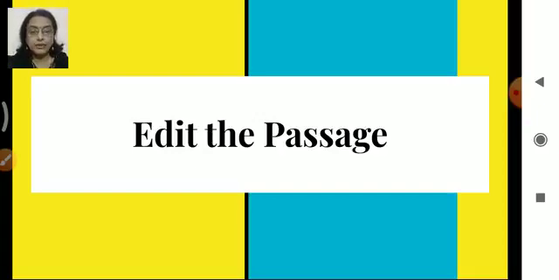Now, if you remember during the composition period, whenever we write any writing skill part, once we have done it, I always insist that you revise it and find out the errors, right? So that it will be presentable, so that others can read it without any problem. So here, when you revise it, what do you actually do? You check whether there are any spelling mistakes or grammatical mistakes, isn't it? So edit the passage is nothing but finding out the errors, spotting the errors in the passage. Okay, so let's start with it.